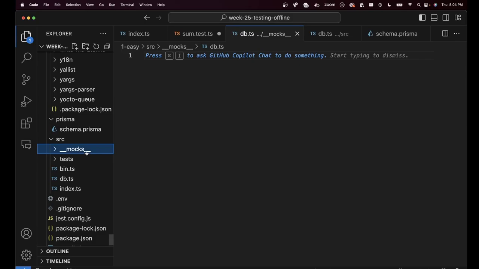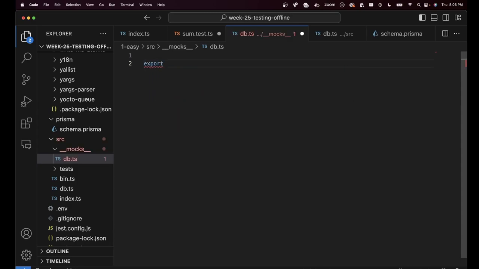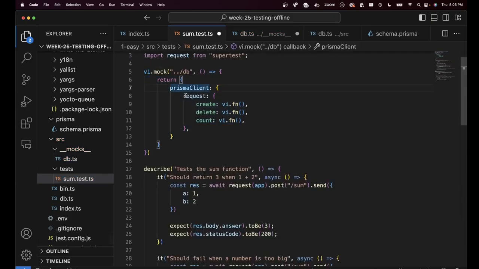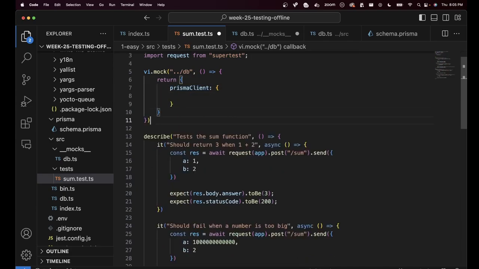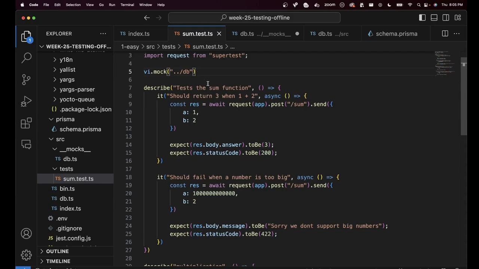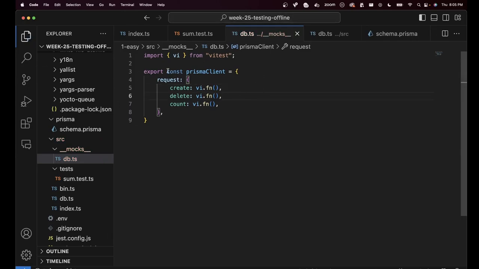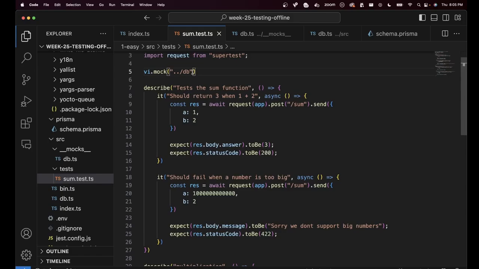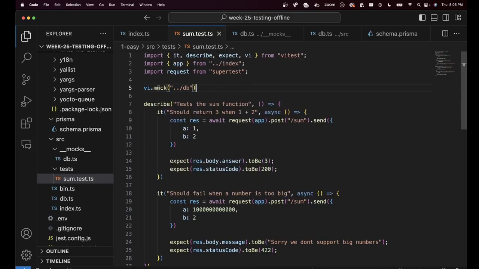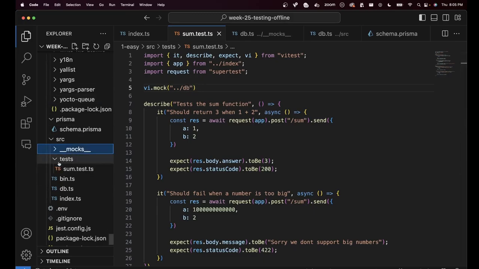So if this is the file I want to mock for tests, I can create a __mocks__ folder, inside which I can add a db.ts. And here, if I simply do export const prismaClient equal to the thing that I had here, I can get rid of all of this logic. I can move this second argument here. It's a little cleaner. Rather than having all of this logic, this big object here in sum.ts at the very top, I can simply say, hey, vi.mock('./db'). And since I have created a __mocks__ folder, when it tries to go to ./db, it understands that I am here,